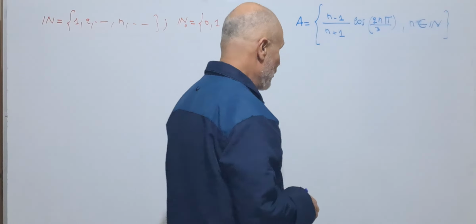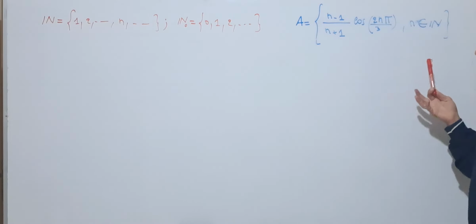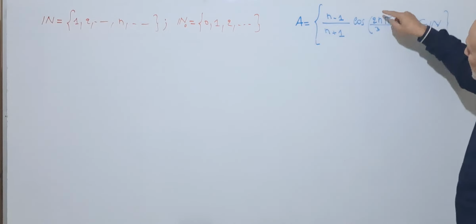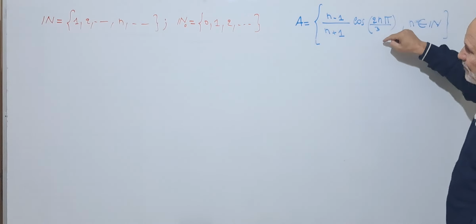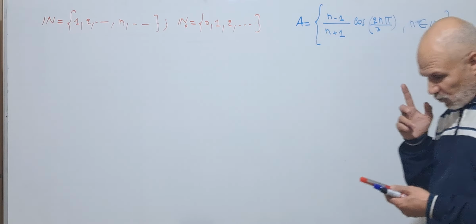Since here we have 3, it is smarter if we consider multiples of 3 to cancel the division by 3.